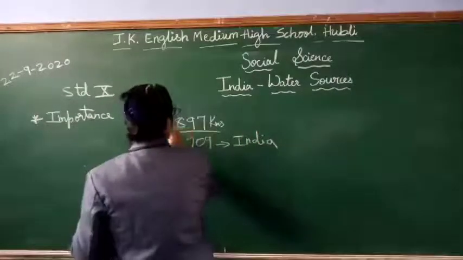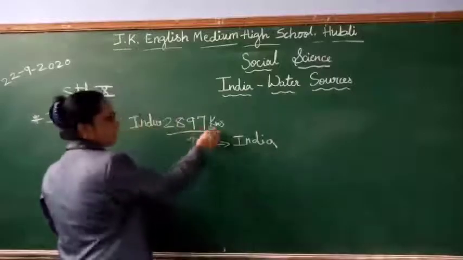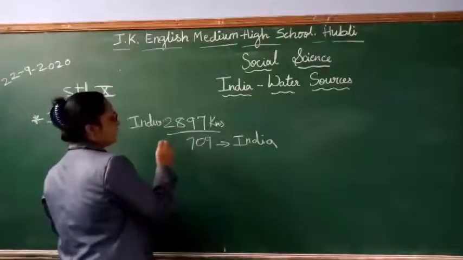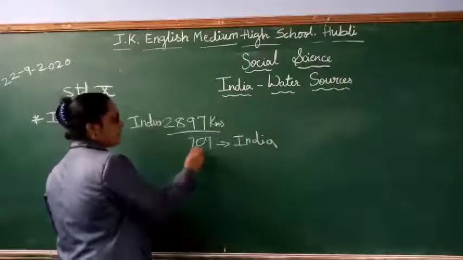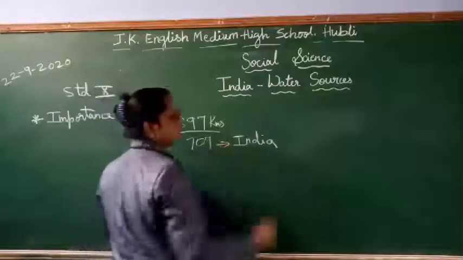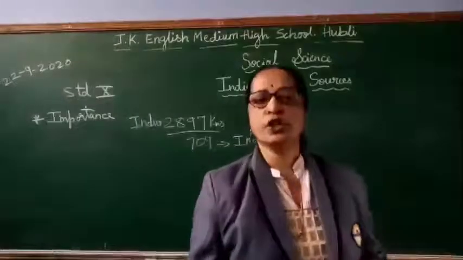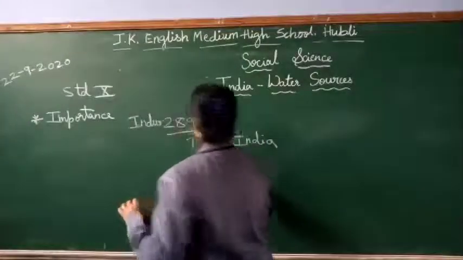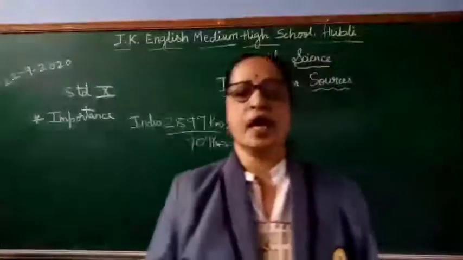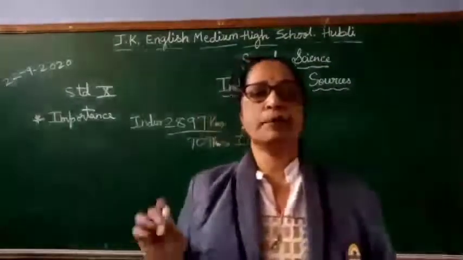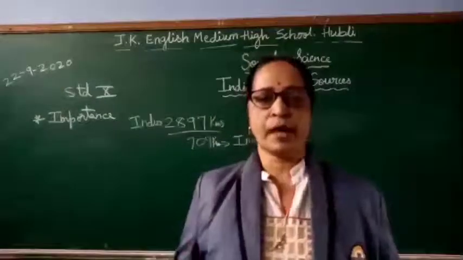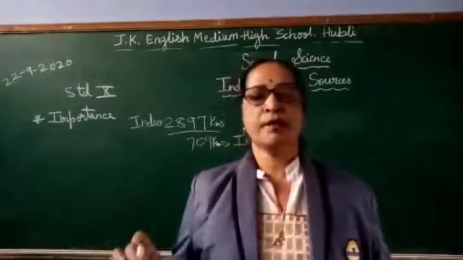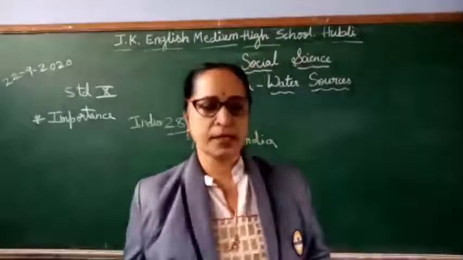So out of 2,897 kilometers, the river Indus length 709 kilometers lies in India. Okay, children. But the major part of its course is in Pakistan.